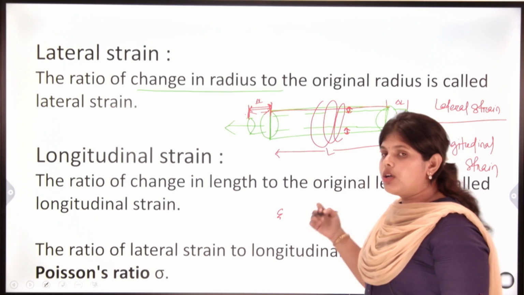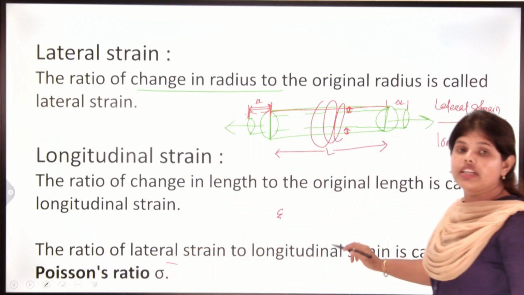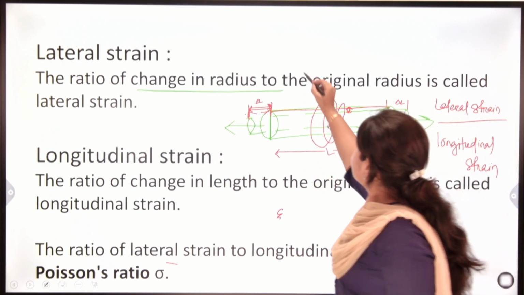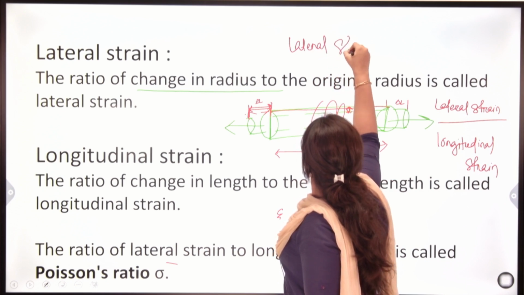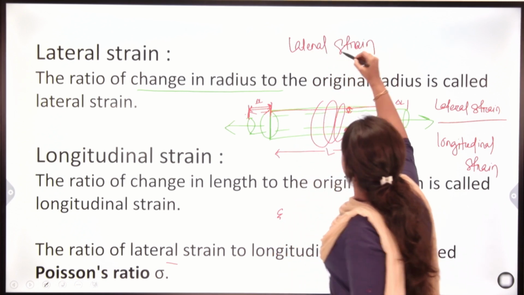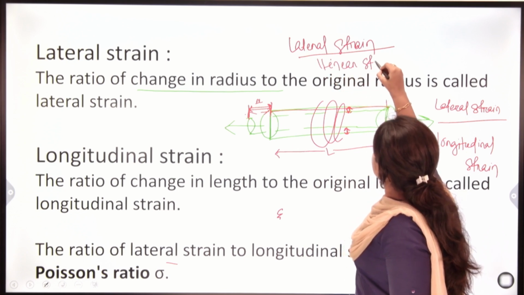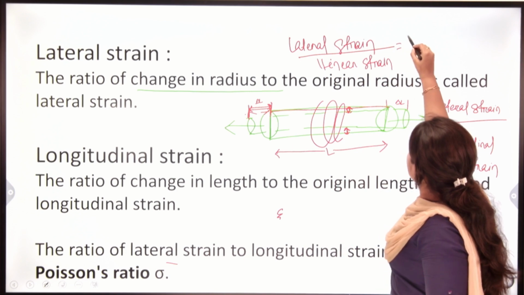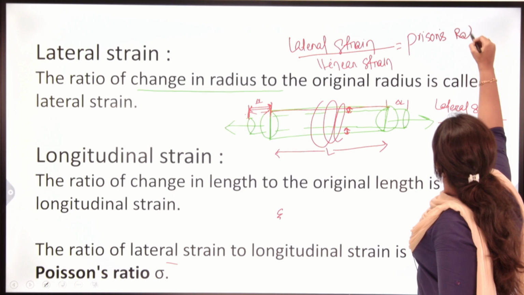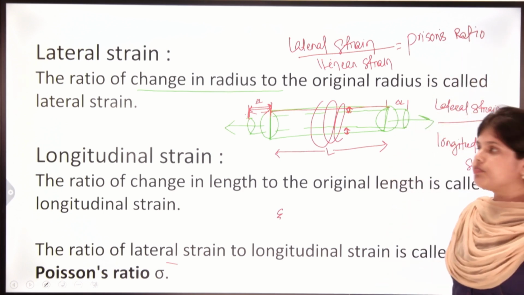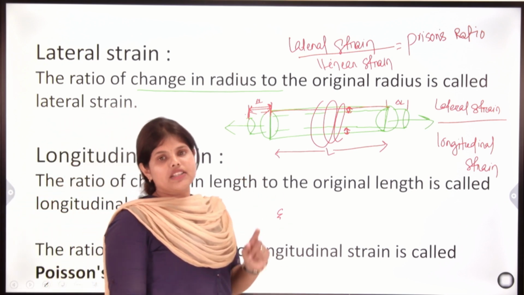Lateral strain is your transverse strain, and longitudinal is your linear strain. We can remember it as lateral strain upon linear strain is your Poisson's ratio. Poisson's ratio is nothing but one elastic constant.